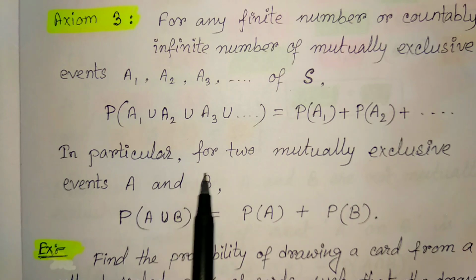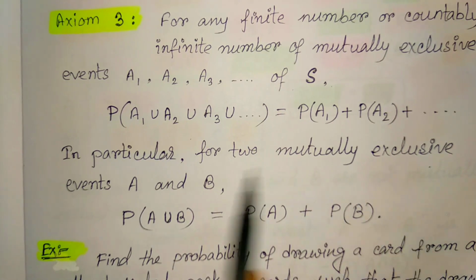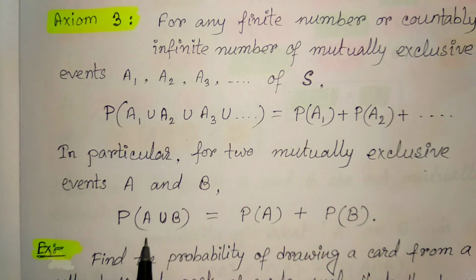So in particular, for two mutually exclusive events A and B, the probability of A union B we can write as P(A) plus P(B).